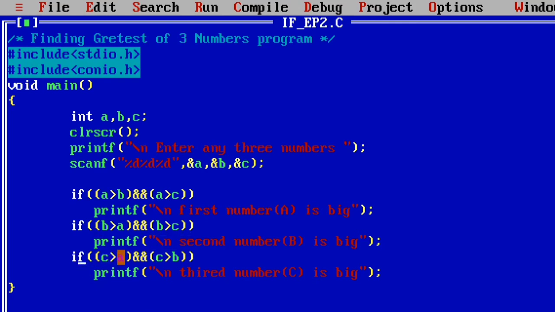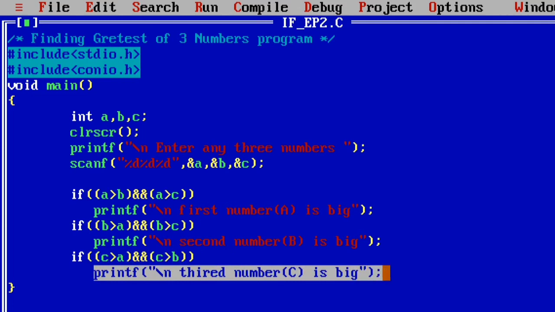33 is greater than 11, the condition is true. 33 is greater than 22, again the condition is true. True and true. Then the total truth value is true. If the given condition is true, then the following line is executed by the compiler. So at last you will get the answer as third number, that is c is big. Like that my program is executed.